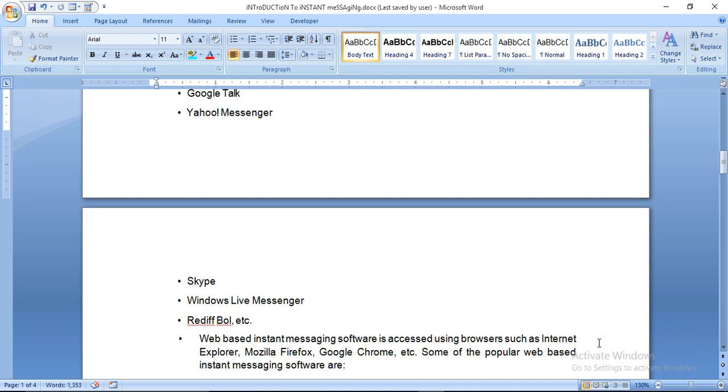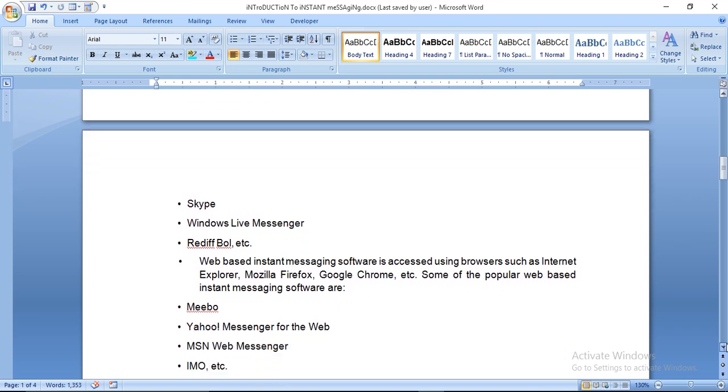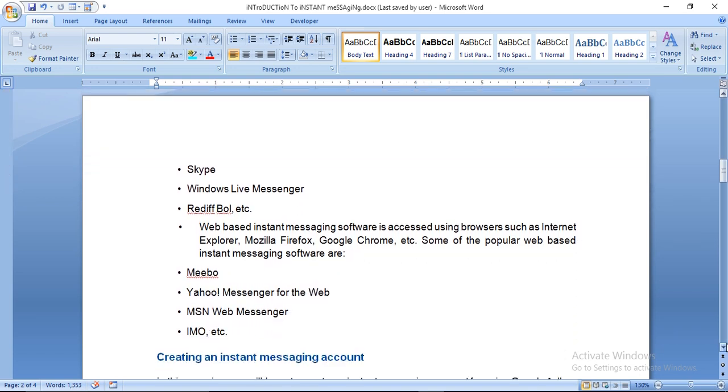Web-based instant messaging software is accessed using browsers such as Internet Explorer, Mozilla Firefox, Google Chrome, etc. Some of the popular web-based instant messaging software are Nimbuzz, Yahoo Messenger for Web, MSN Web Messenger, and eBuddy.